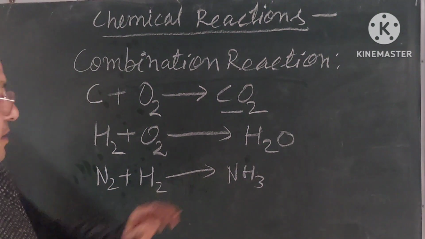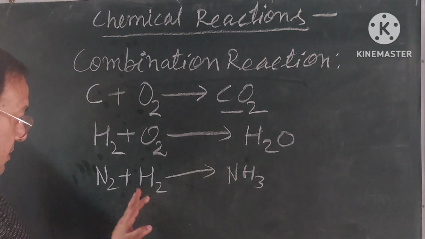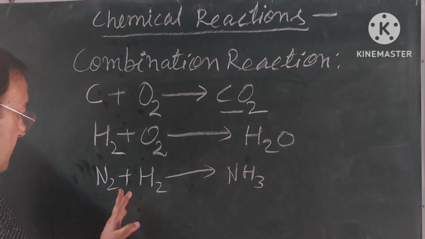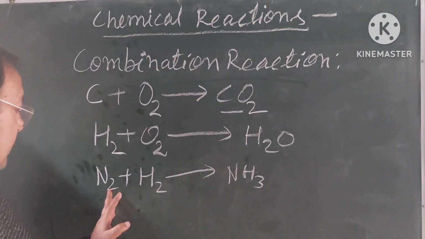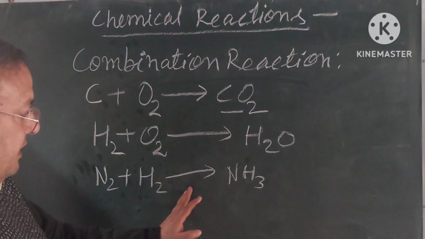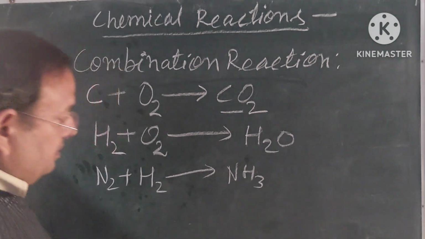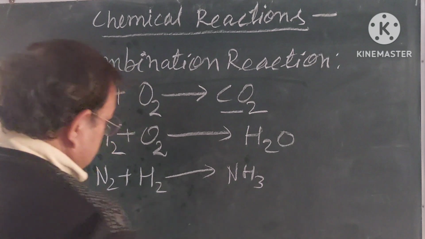This is ammonia. Here one substance, nitrogen, and another substance, hydrogen, chemically combine under provided conditions and form ammonia, which is a gas.